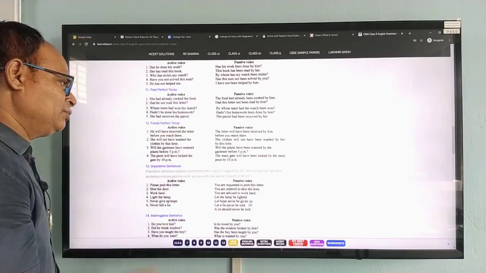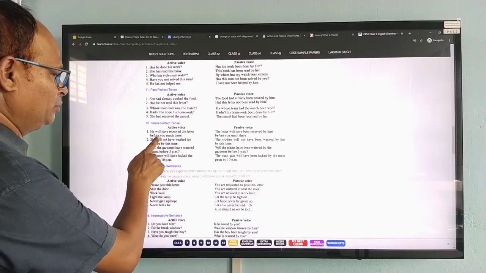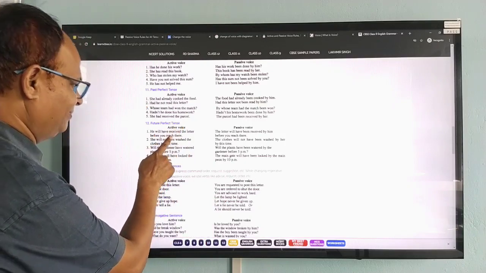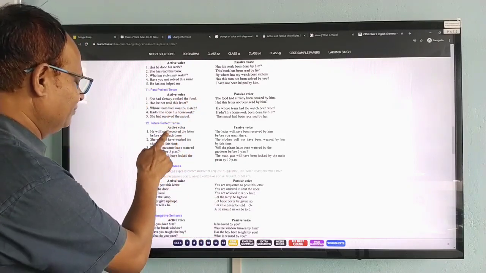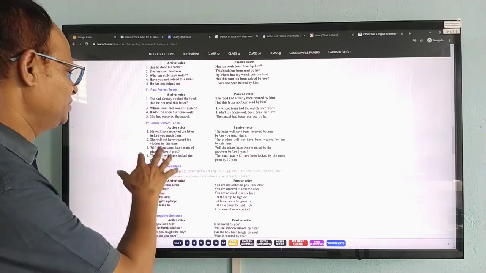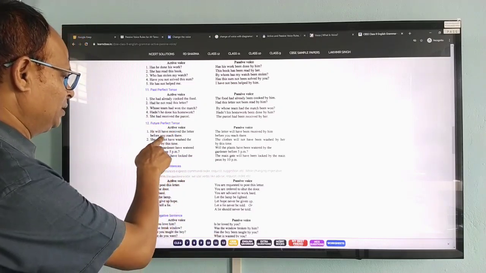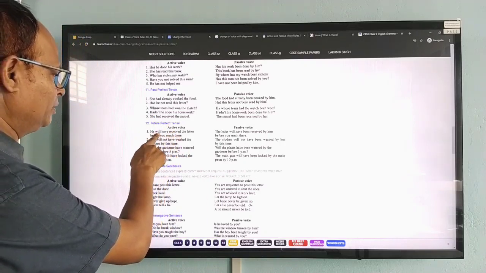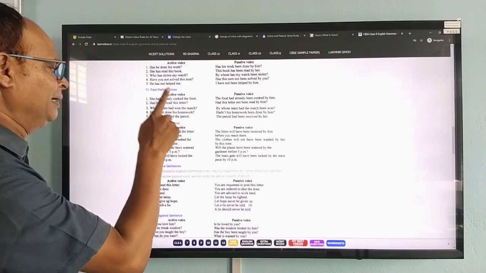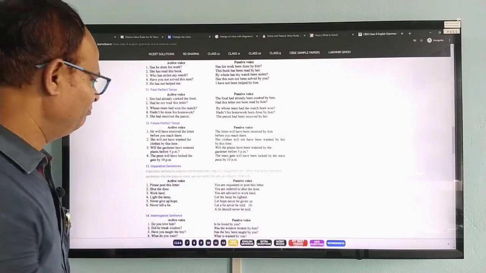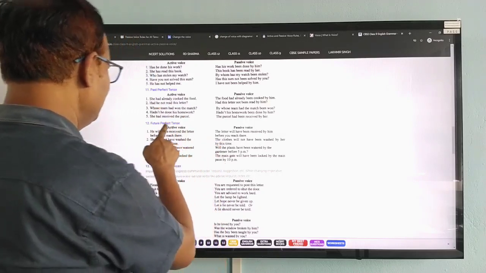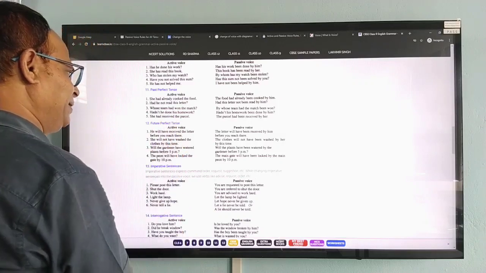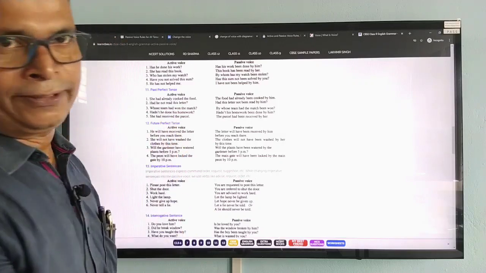In this particular case you will see that there are two verbs here. Receiving is one verb, reaching is one verb, and one act is done earlier compared to the other, and in that case the future perfect is used. Therefore, this is the future perfect. He will have received the letter. Therefore, your answer will be: the letter will have been received by him before you reach there.